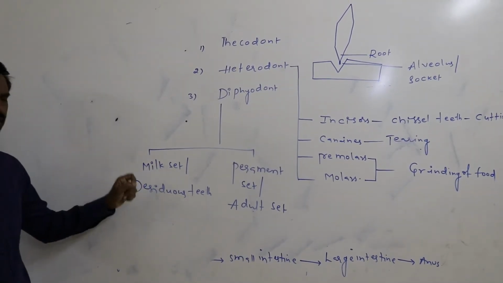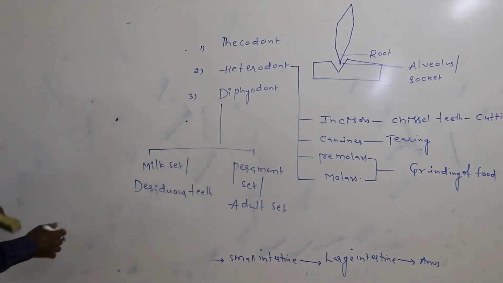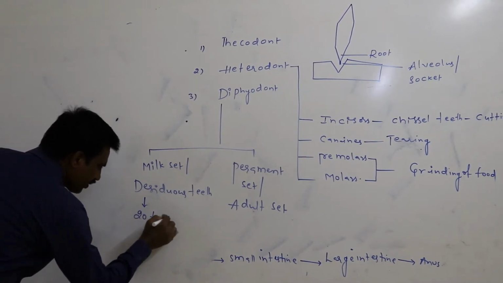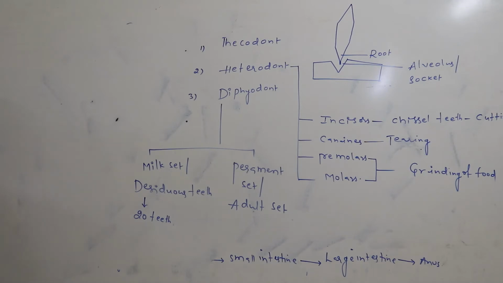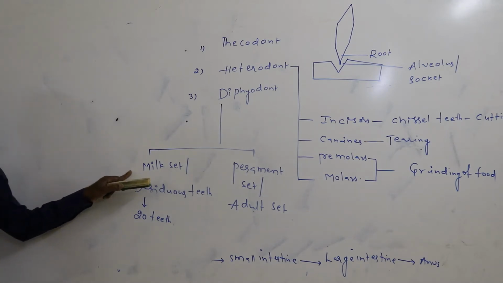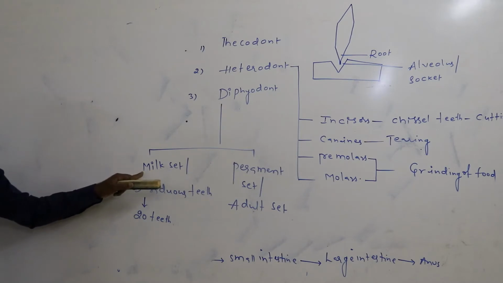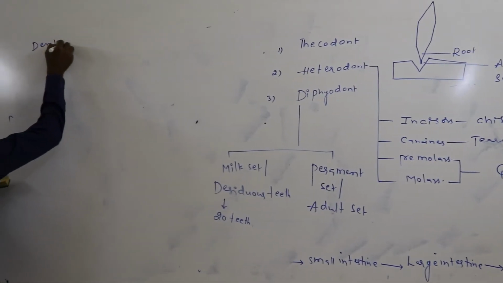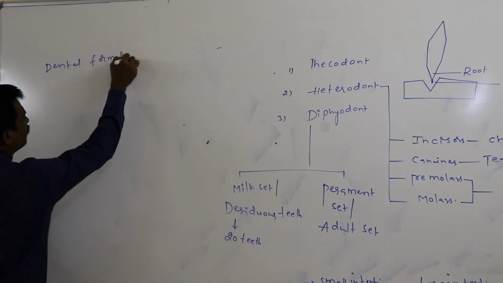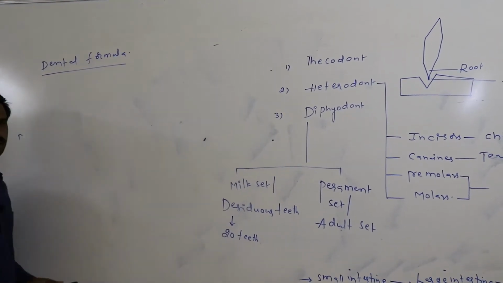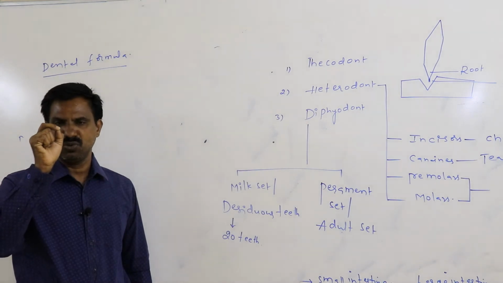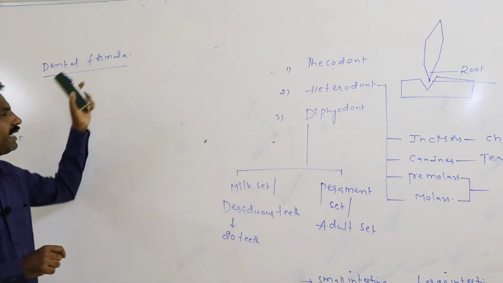Totally 20 teeth are formed during the milk set or the deciduous set. What is the dental formula of the milk set? At first, what is the dental formula? Representation of the total number of teeth of half of the upper and lower jaw is said to be the dental formula.